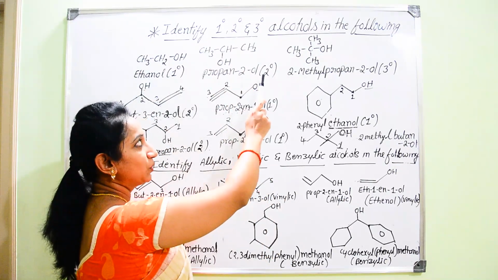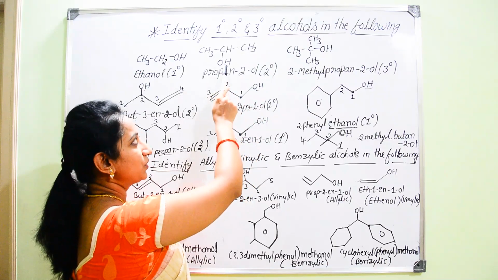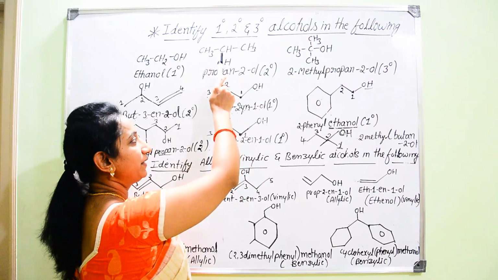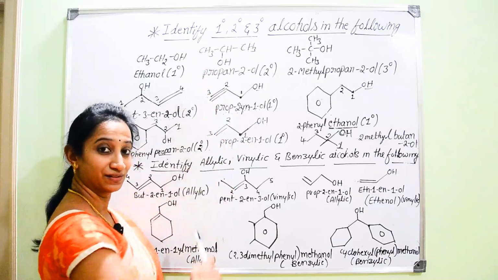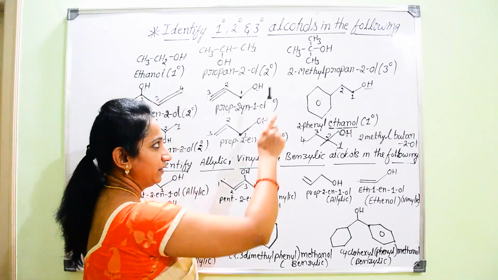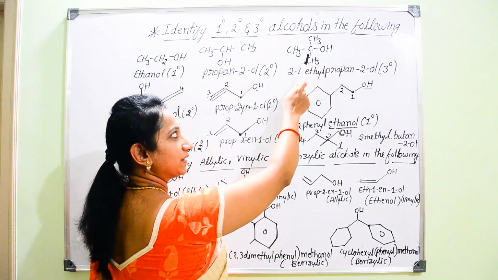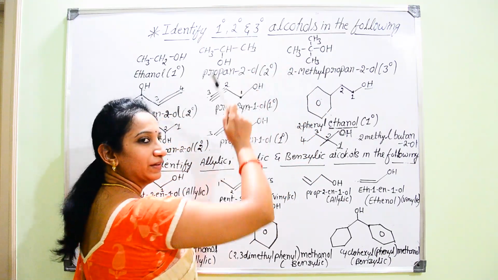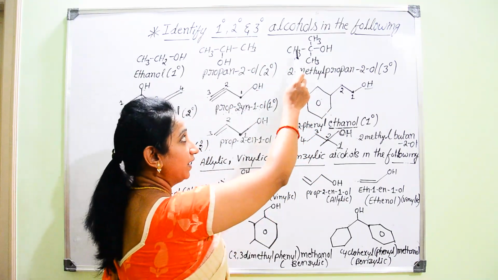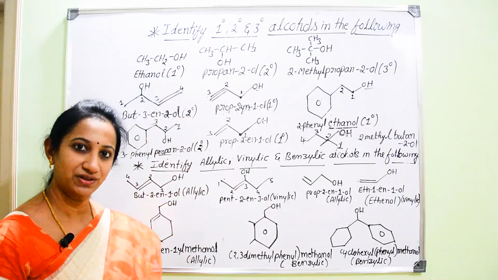Secondary alcohols are those in which the alcoholic, that is OH, group is attached to a secondary carbon, that is, one which is carrying 2 alkyl groups. Tertiary alcohols are those in which the hydroxyl group is attached to that carbon atom which is carrying 3 alkyl groups.